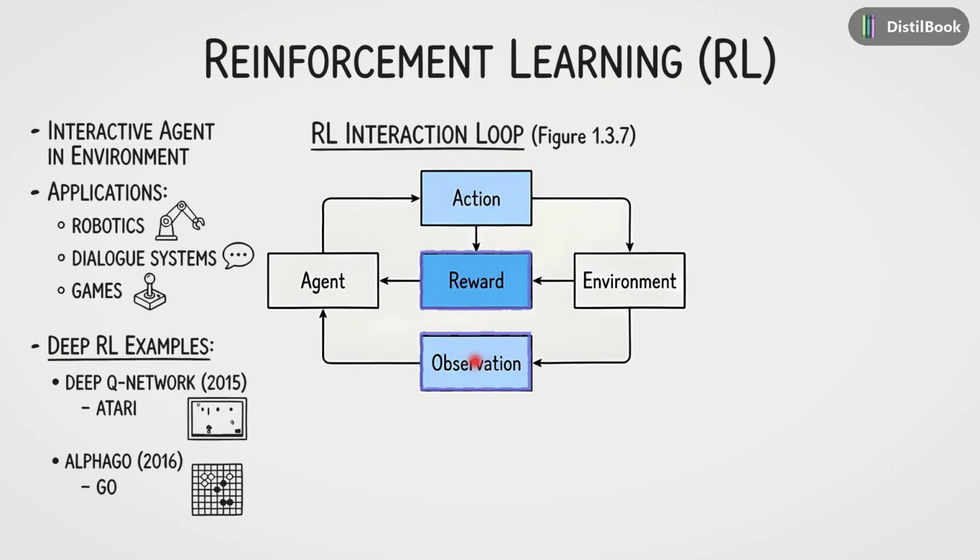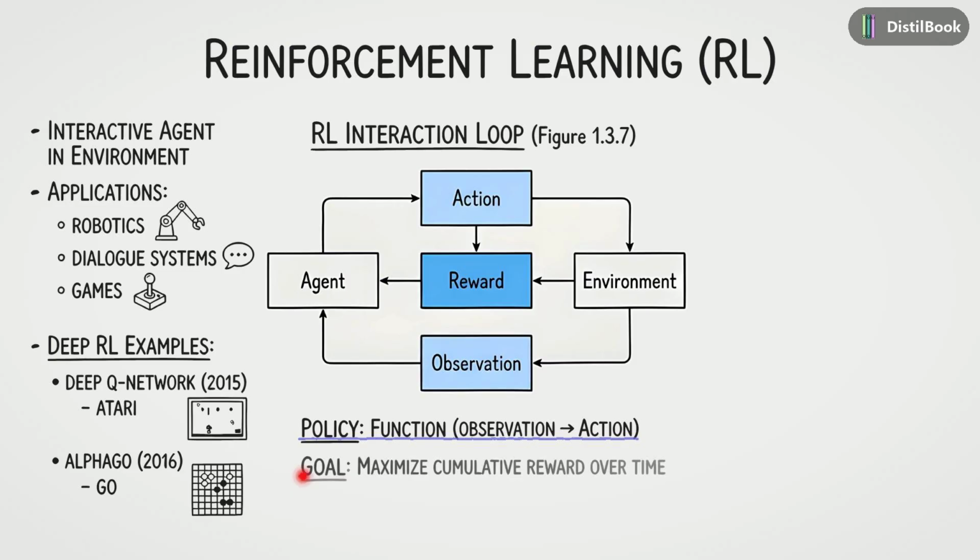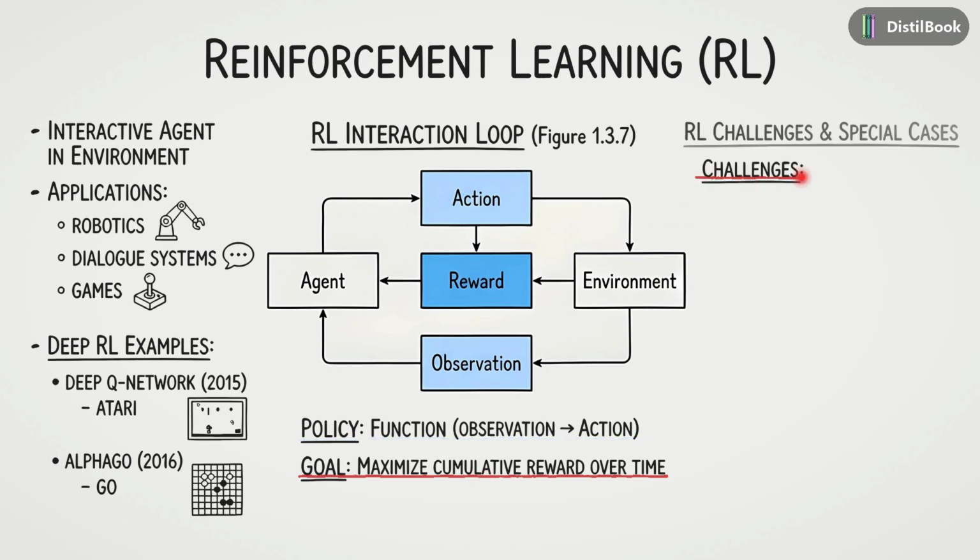The agent makes these decisions using a policy, which is simply a function that maps those observations to actions. And importantly, the goal is not just to win the current step, but to maximize the cumulative reward over the entire timeline. This framework introduces some unique challenges.